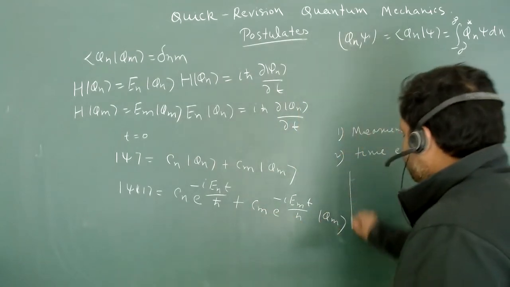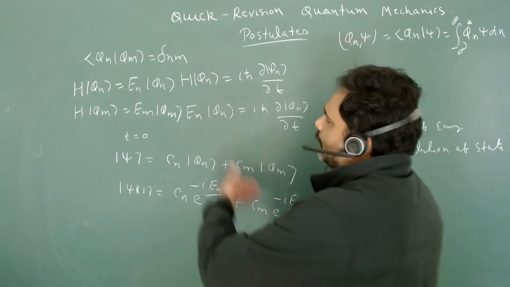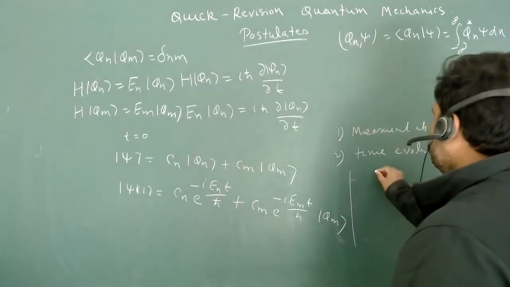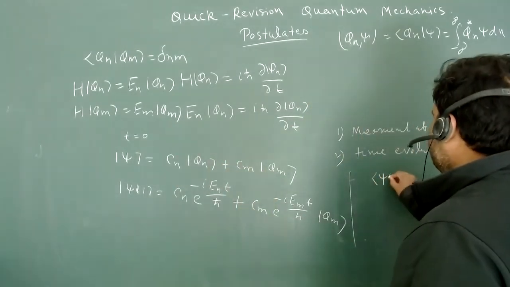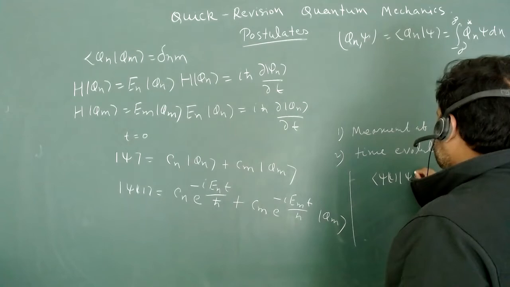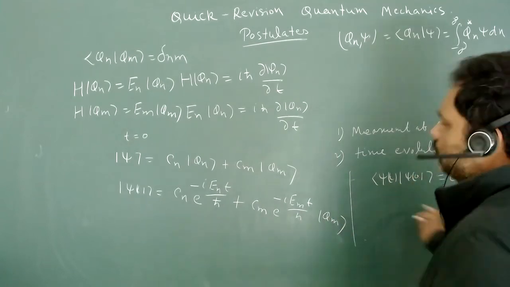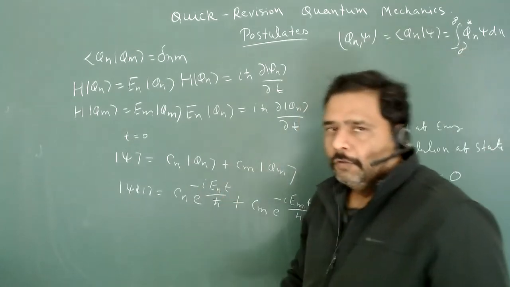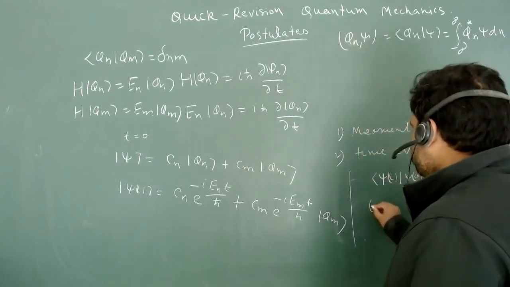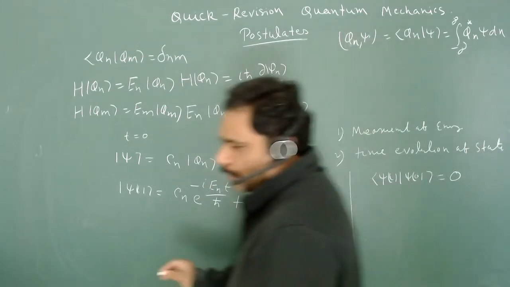The first condition is: after what time is psi t orthogonal to psi 0? So psi t is orthogonal to psi 0. That means this should be 0, and you should use this particular concept. And we can get one formula also, and I can write this formula here.